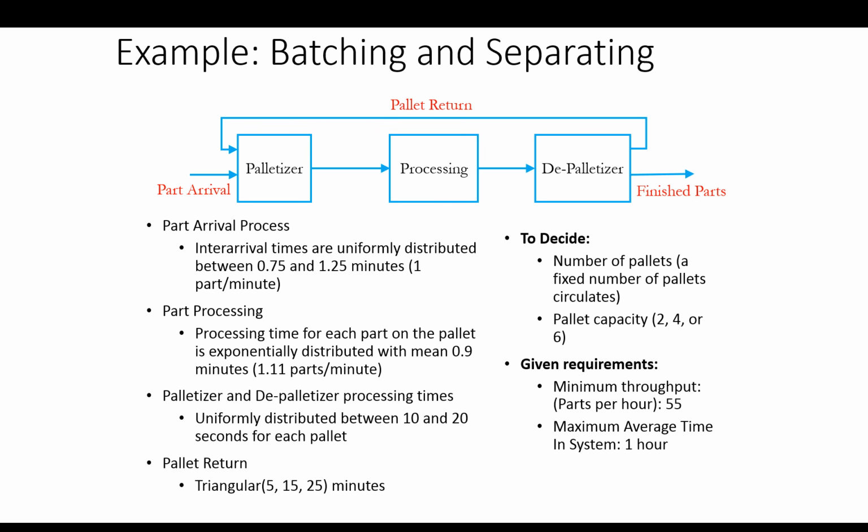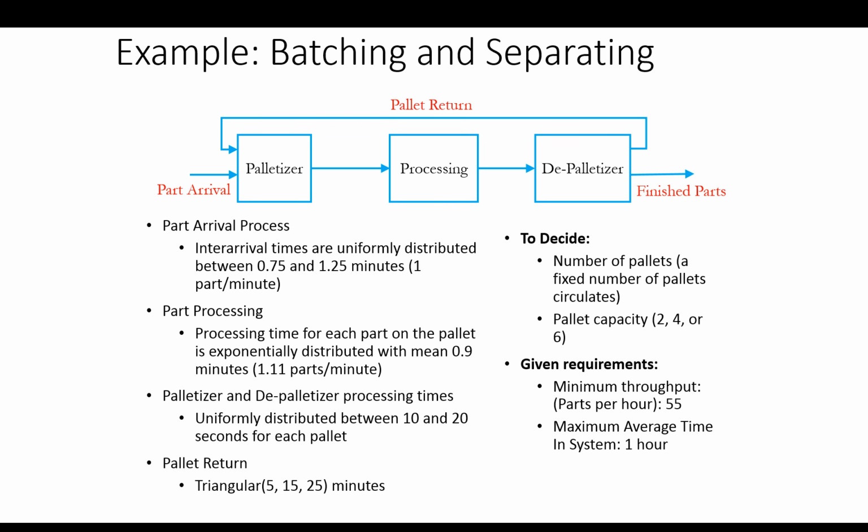In this video, we're going to talk about batching and separating entities. Specifically, we're going to talk about the combiner and the separator object definitions that we can use for batching and unbatching. We will also talk about the batch and unbatch steps that we can use in Simio processes and add-on processes. So let's start with the first model, that is a palletizer model.